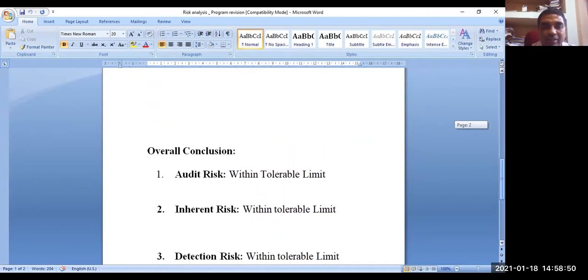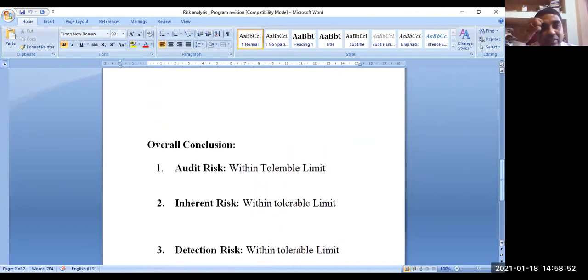Finally, plans are made in such a way that overall audit risk, inherent risk, and detection risk, etc. are within the tolerable limit. Then the auditor can follow the audit program and conduct the audit. Did you understand?